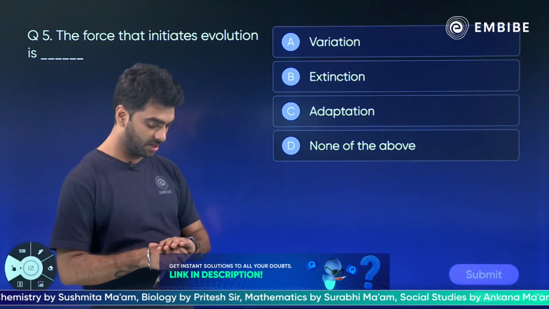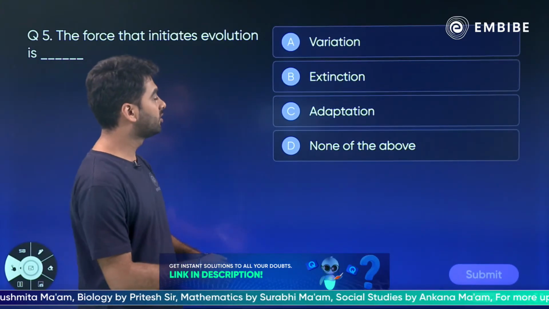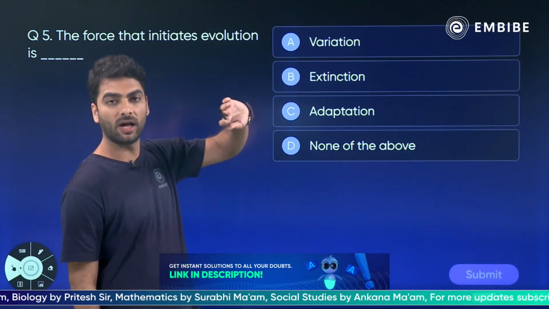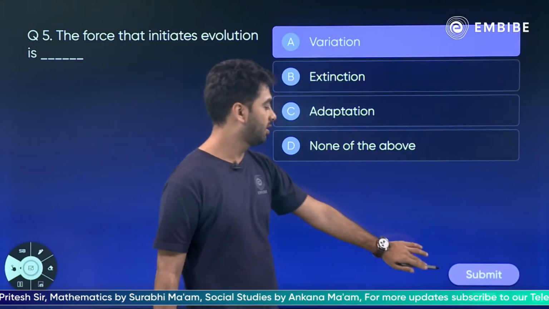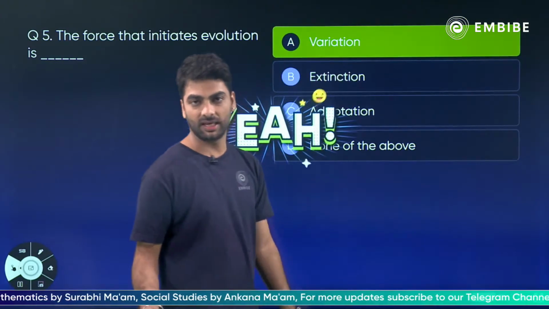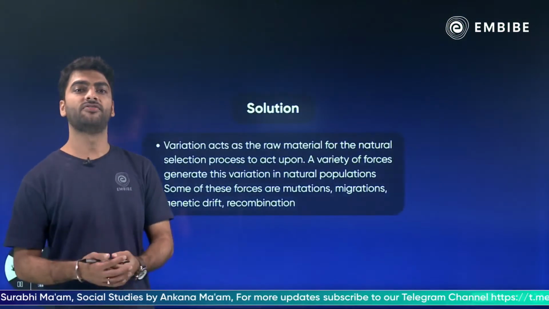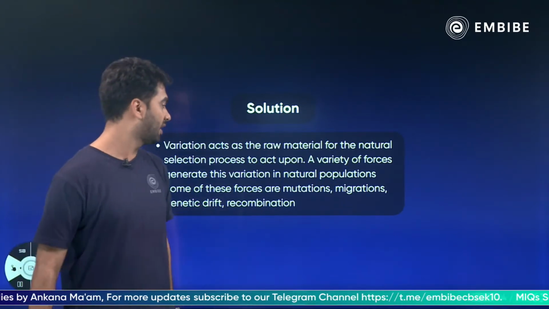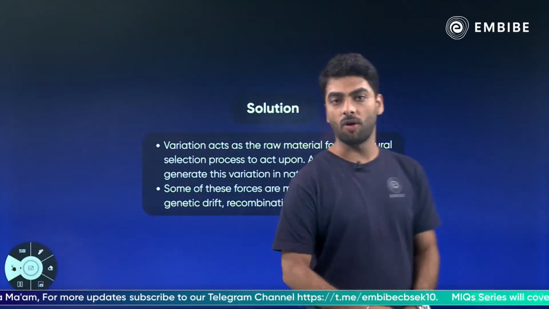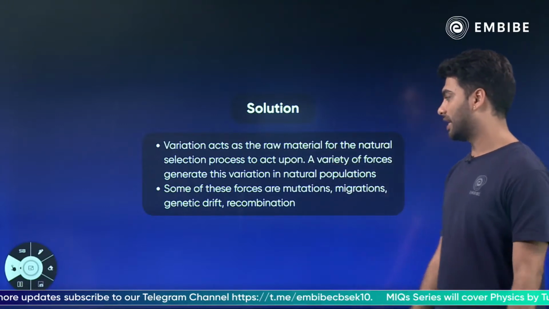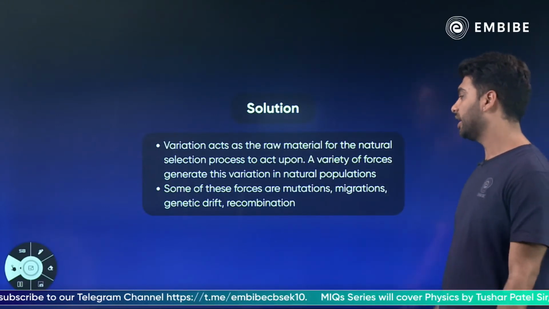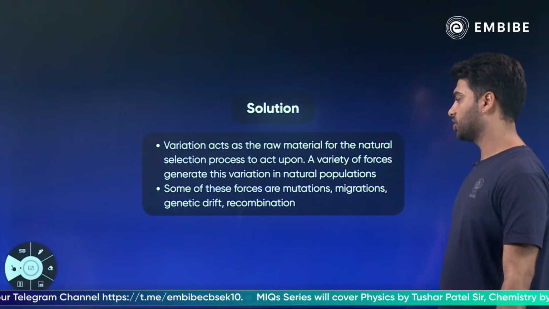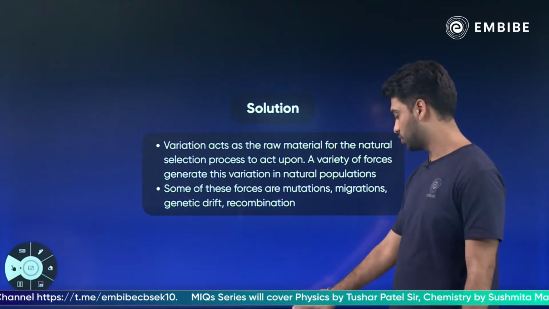Thank you for answering Ramesh. 5, 4, 3, 2 and 1. Going with Ramesh and Simran. Variation, absolutely right. Because of variation only we get evolution. Okay? Variation acts as the raw material for the natural selection process. A variety of forces generate this variation in natural populations, and because of this only we get evolution.